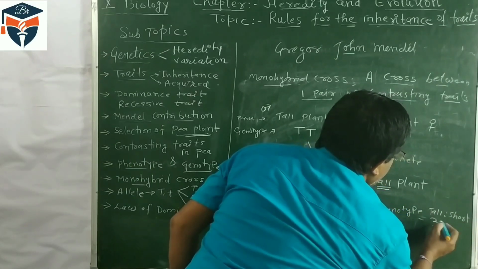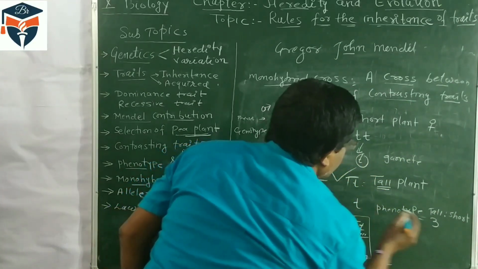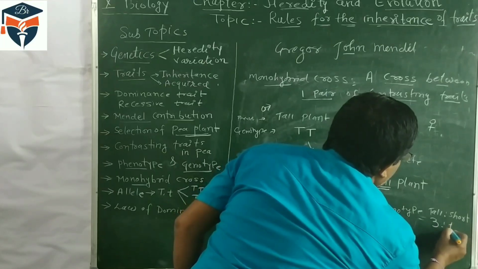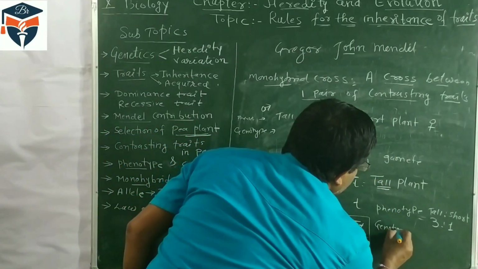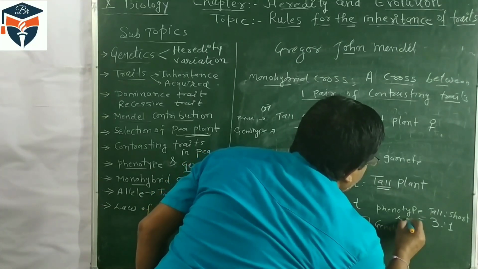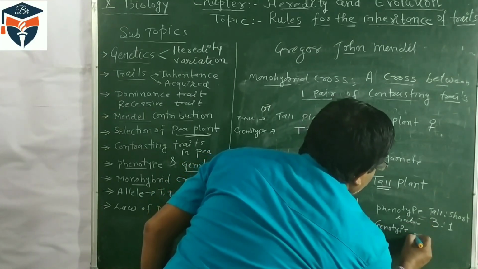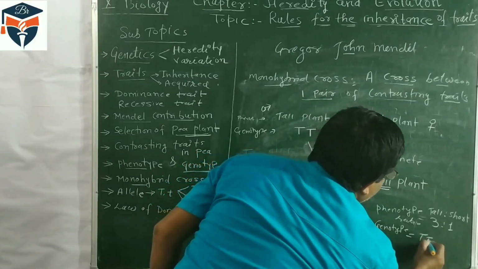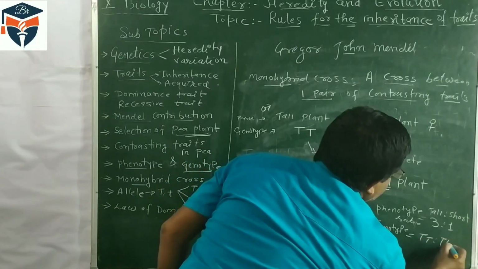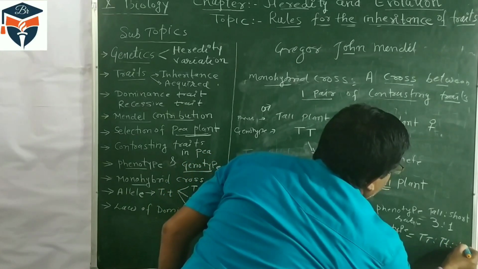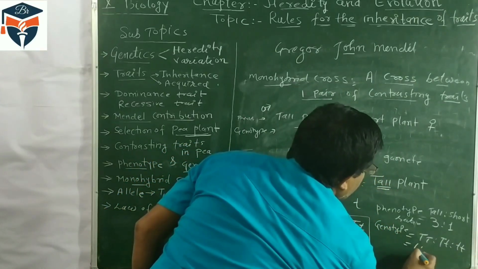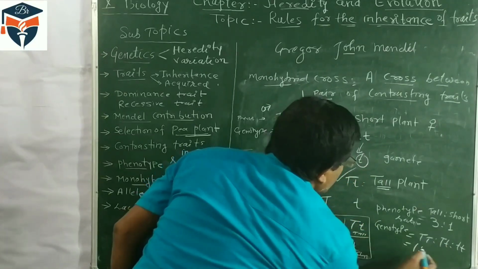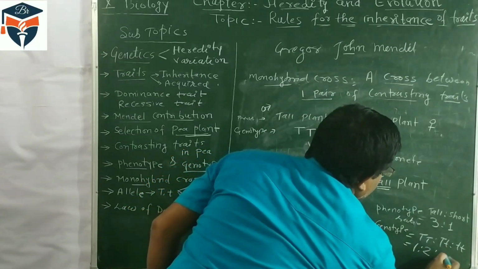Tall are 3, and short is 1. But the genotype ratio, if you write it: capital T capital T 1, capital T small t 2, and small t small t 1.